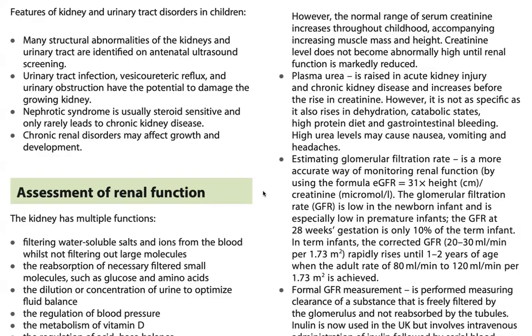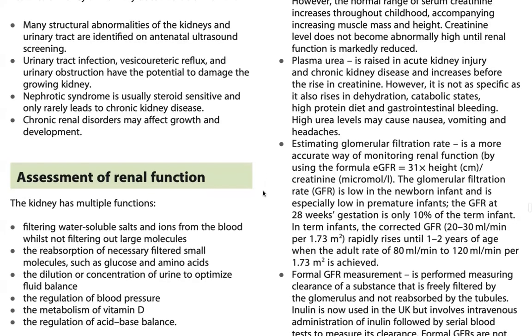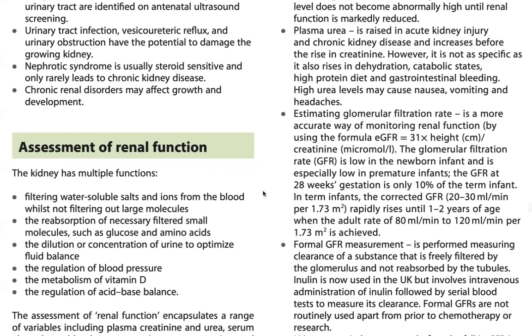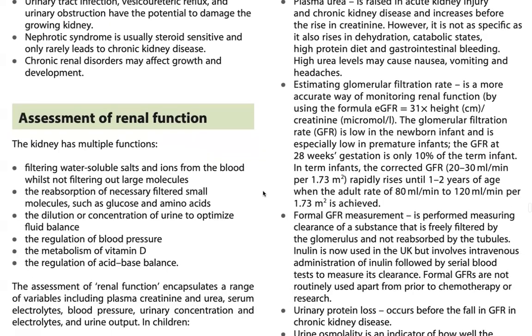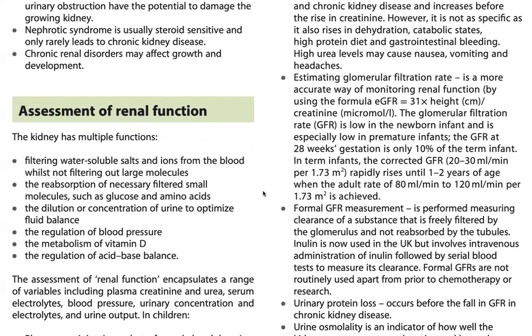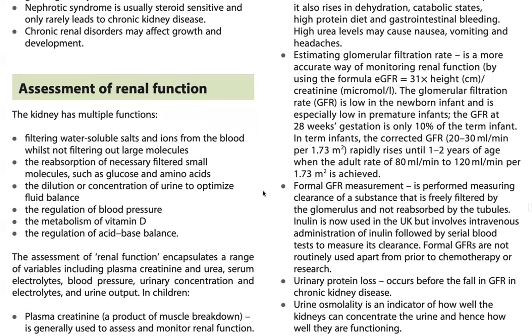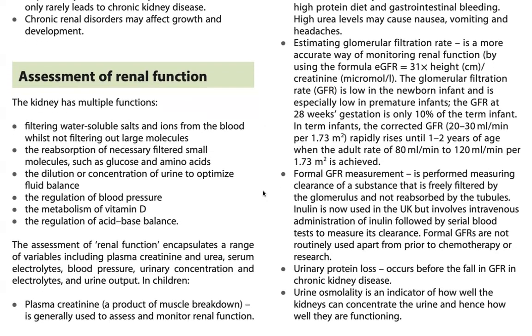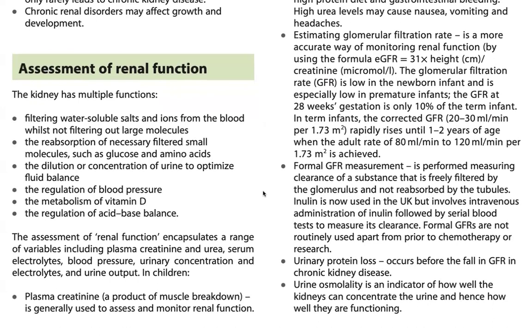Because the formula concentration rate is lower than normal, especially in GFR at 28 weeks, it is 10% of the combination. GFR correctly corrected to 1.73 meters squared rises and velocity is a plateau when the rate reaches 80 per minute. Here the rate for the video for the 19 minutes per 1.73 meters squared.